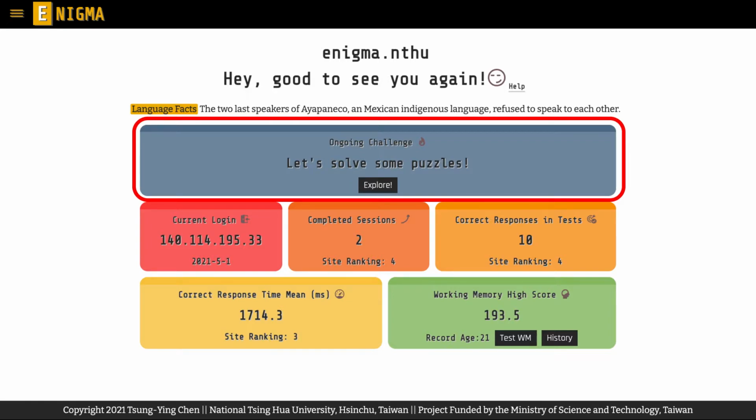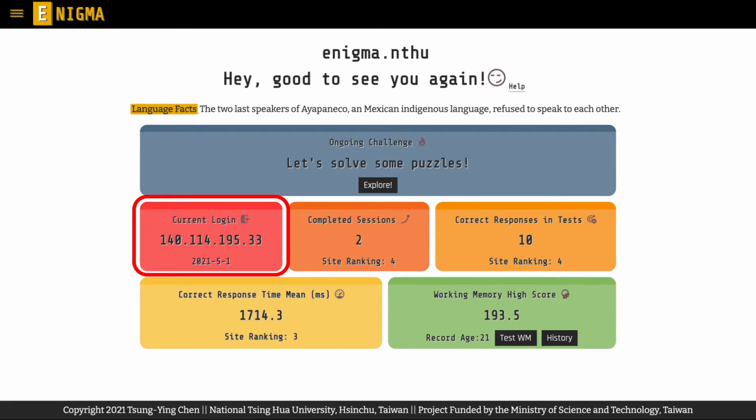If you are not currently engaging in any challenges, you will see an Explore button. Don't hesitate to click on it and check if there are any fascinating challenges waiting for you. The content will change according to your participation in different challenges. Further details will be discussed in another video.